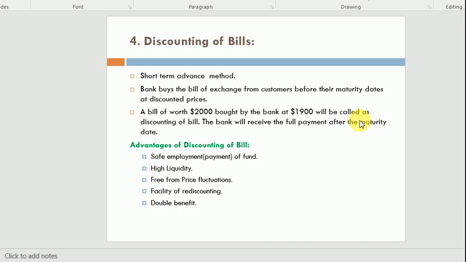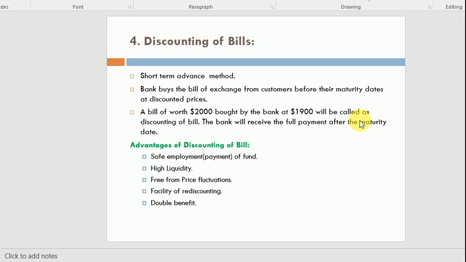Discount price. The bank will give you money, and as security the bank will take that bill. When the maturity of that bill comes after 1 month, the bankers will present that bill to the company who issued it and will take the complete 1 lakh. Clear?